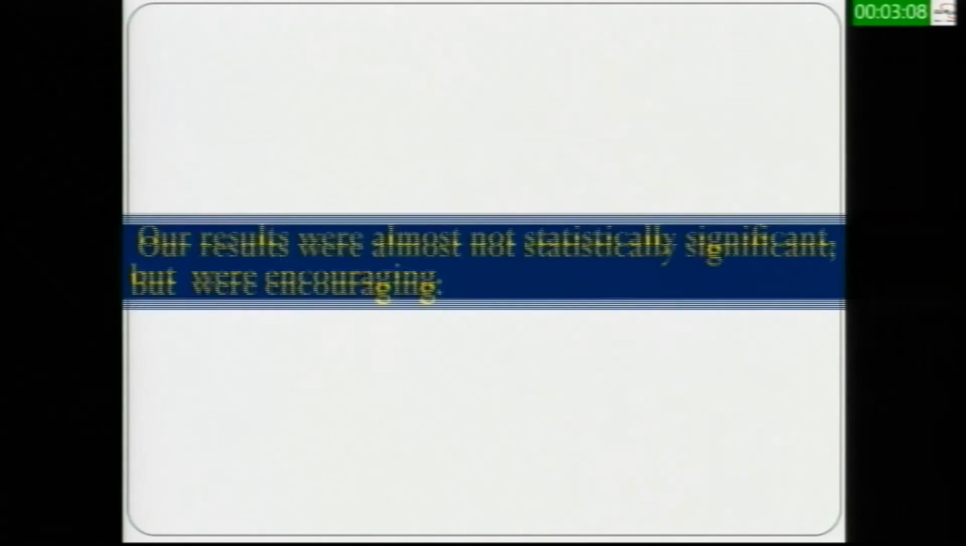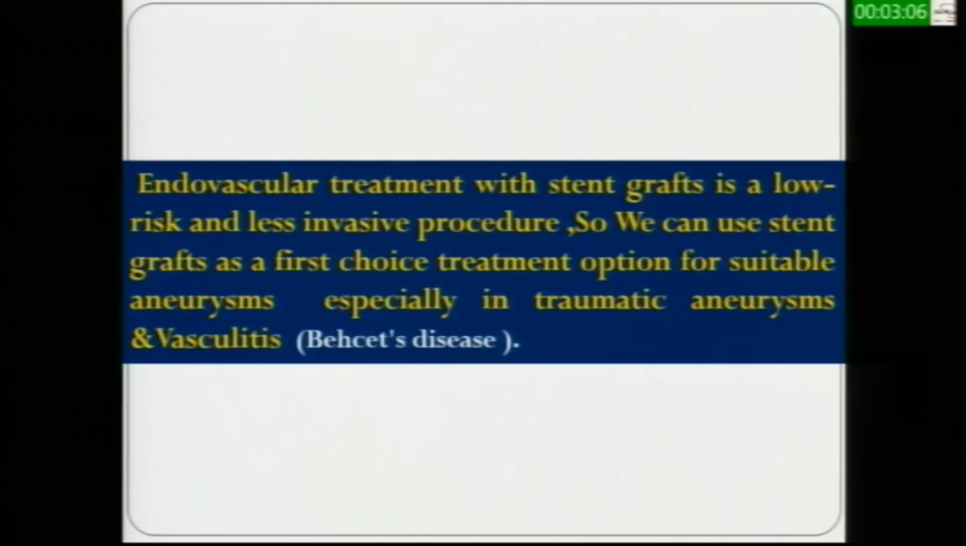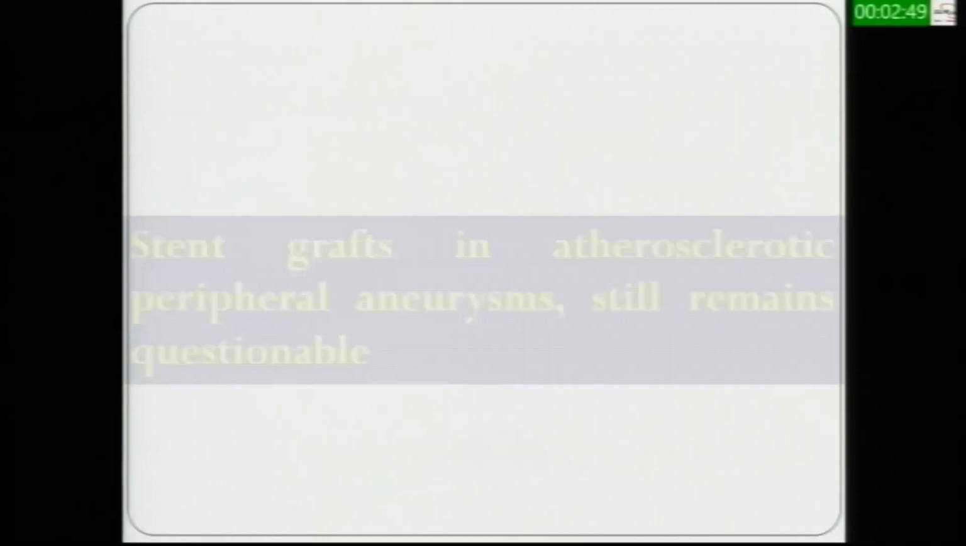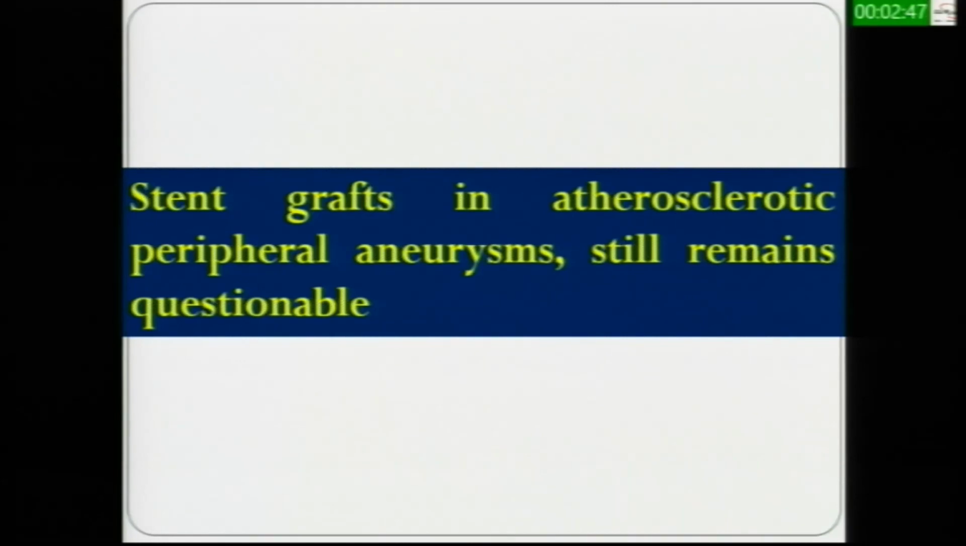Our conclusion: our results were almost not statistically significant due to small sample size due to the rarity of the cases, but the early results were encouraging. Endovascular treatment with stent grafts is a low risk and less invasive procedure, so we can use stent grafts as a first choice treatment option for suitable aneurysms, especially in traumatic and vasculitic patients, to avoid manipulation of these fragile vessels and avoid suture line pseudoaneurysm. However, stent grafts in atherosclerotic peripheral aneurysm still remain questionable. Thank you.